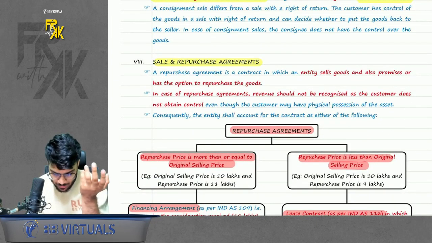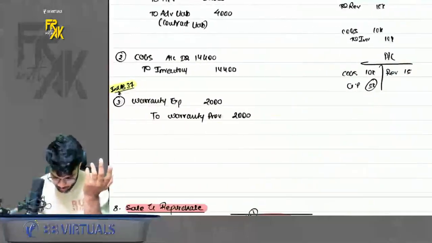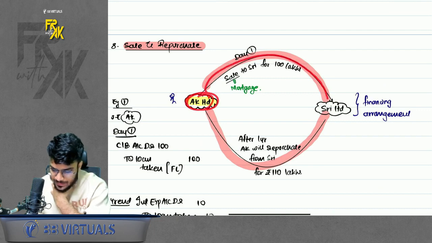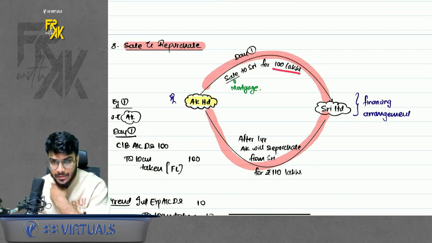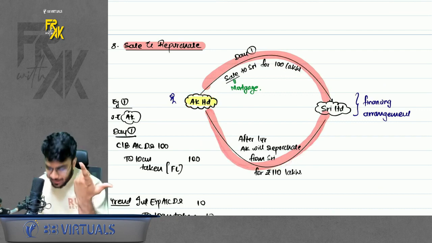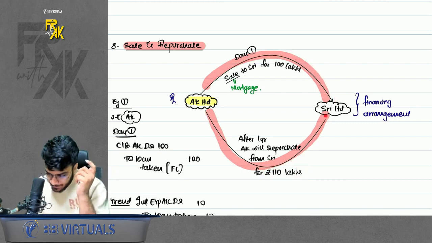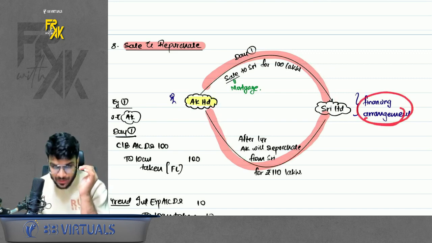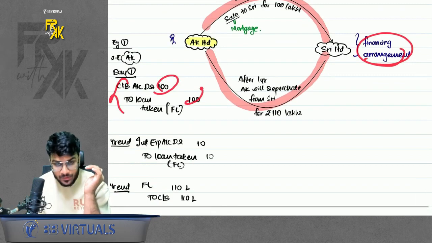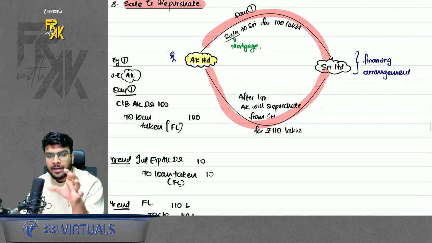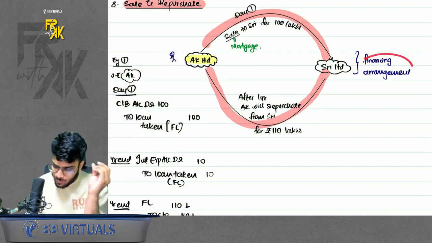Again, a very interesting case. To understand this, we have some examples in our notebook. Please have a look here. Sale and repurchase. So let's say, for instance, here is AK. AK is selling a product to Sri for 100 lakhs, and on day one also promises to buy back that same product from Sri after 1 year at 110 lakhs. So the standard says when you sell anything and you repurchase the same for a higher price, it is not a sale and repurchase. It is more like a financing arrangement where we are taking a loan of 100 lakhs on day one and we are repaying extra because of interest. So whenever you sell at 100 and repurchase at 110, it is more like a financing arrangement.